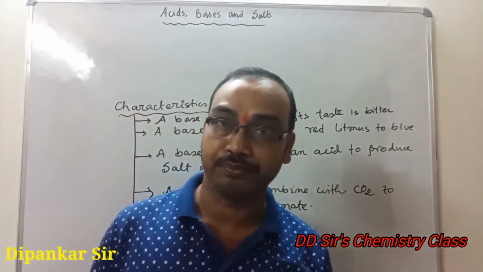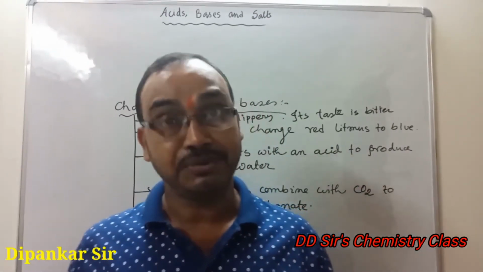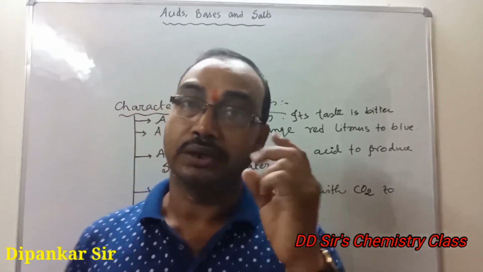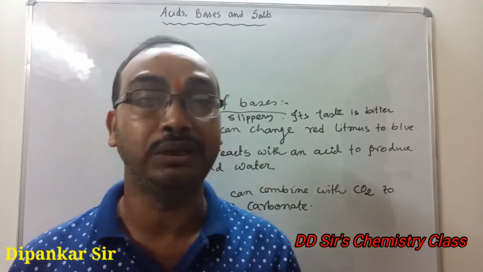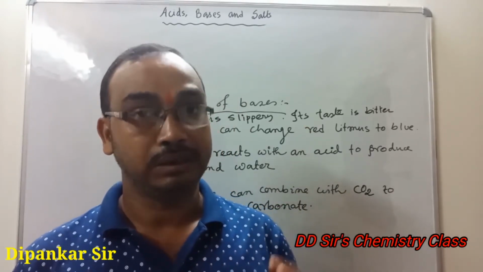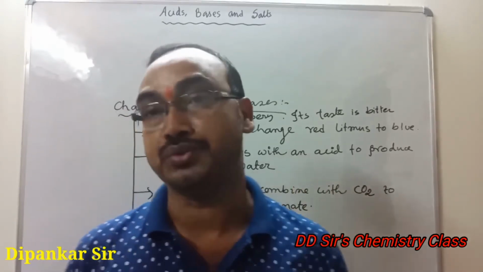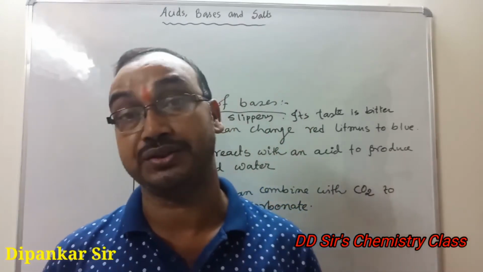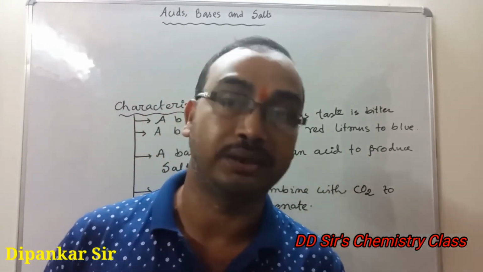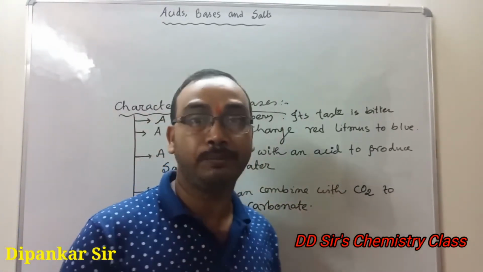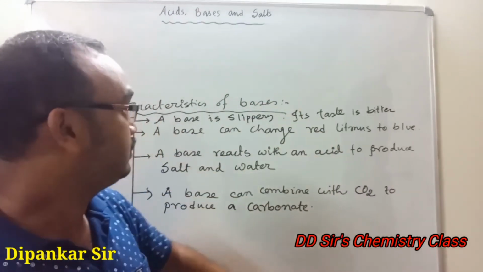Now let's come to the characteristics of some bases. In chemistry, for all compounds, whenever you study in class 11 or 12, you will see that for every compound there are two types of properties or characteristics: one is physical characteristics, another is chemical characteristics. Same thing in bases also, two types of characteristics are there. I have written all of them at a time.